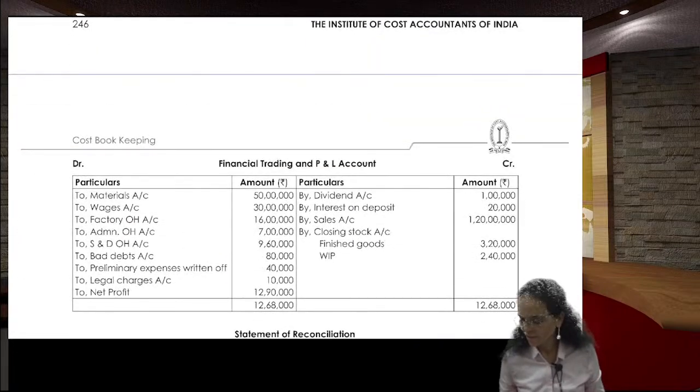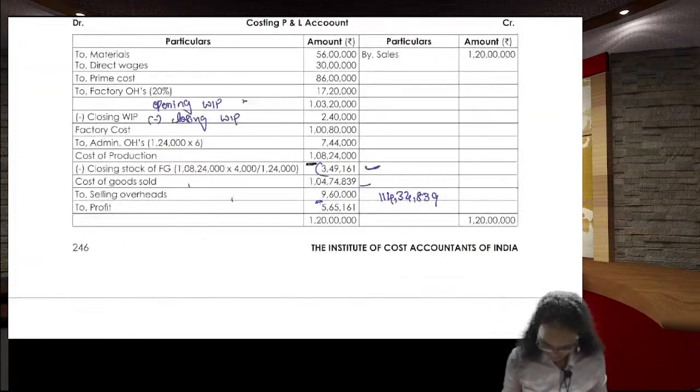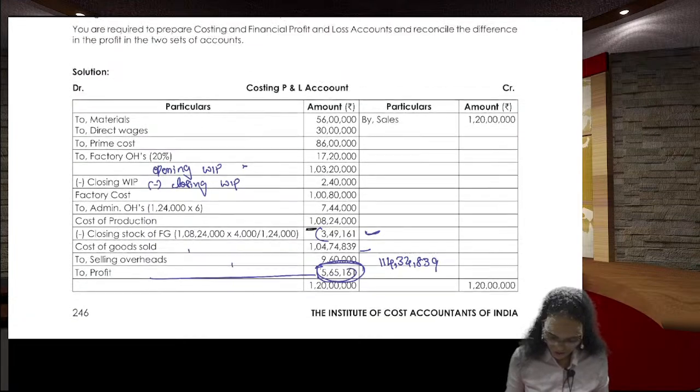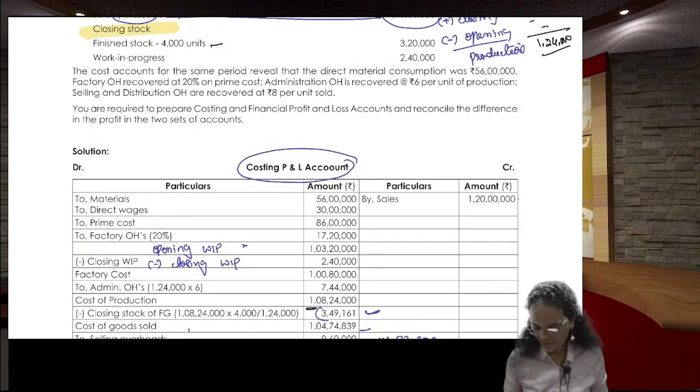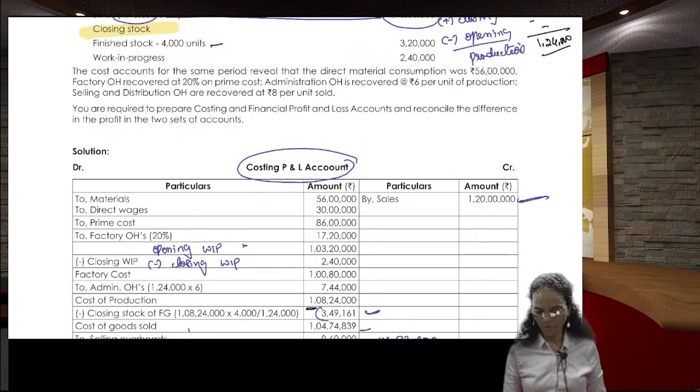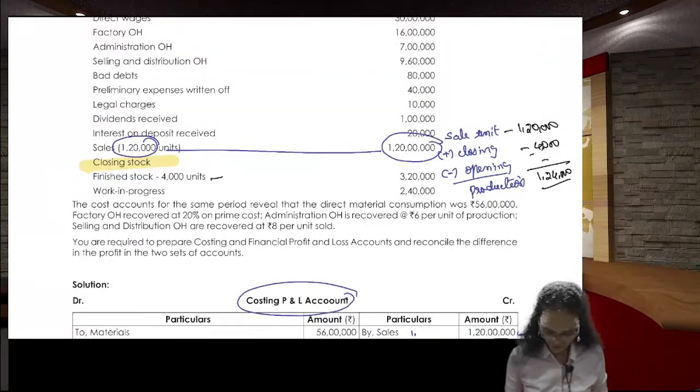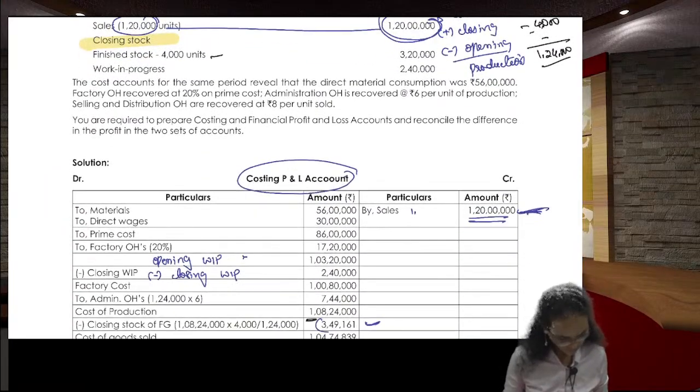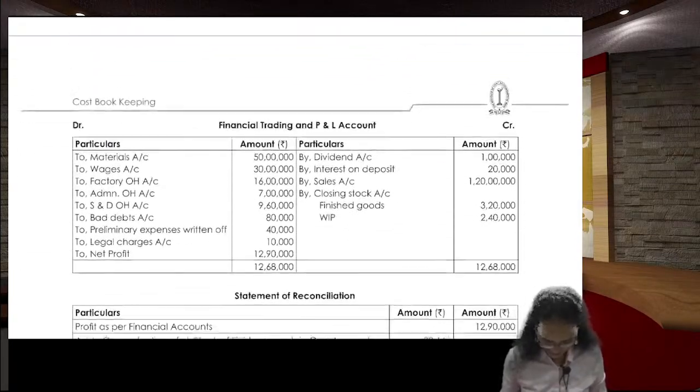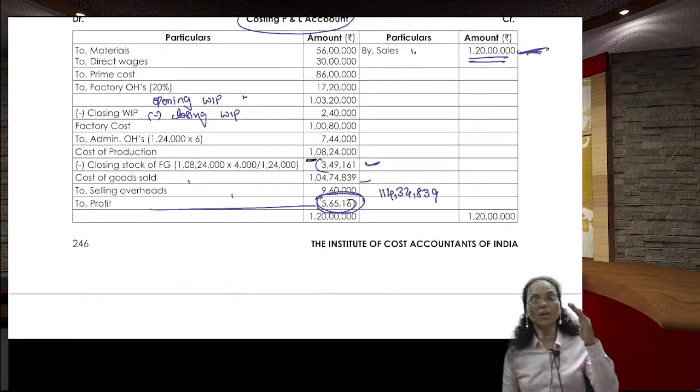So minus 120 lakhs, you are getting the profit of 5,65,161 rupees. So this is a costing P&L. This is the sale value, how many units we sold into rate per unit. It is anyhow given in the question. Yes. So you got the cost sheet.